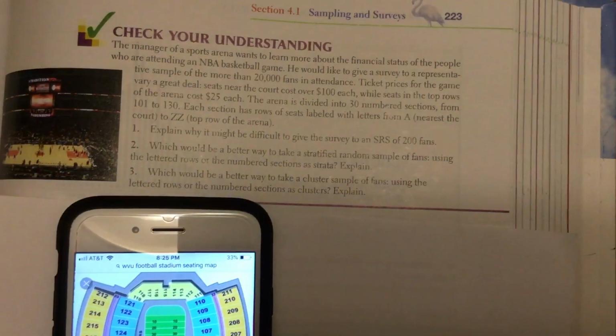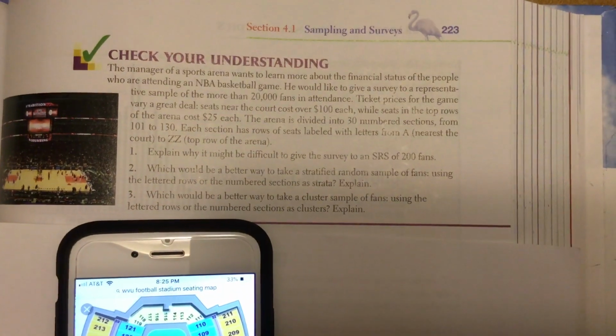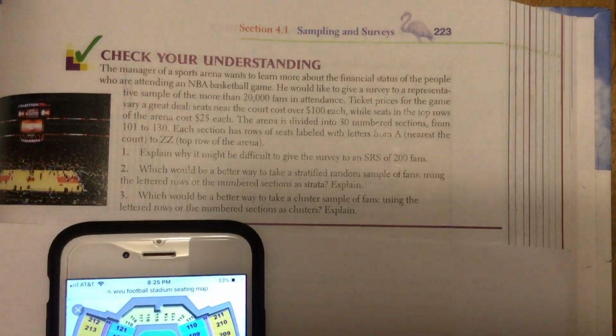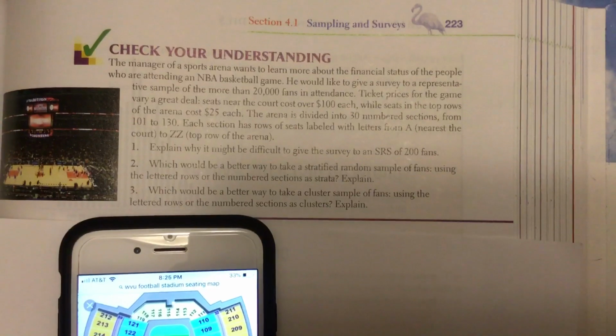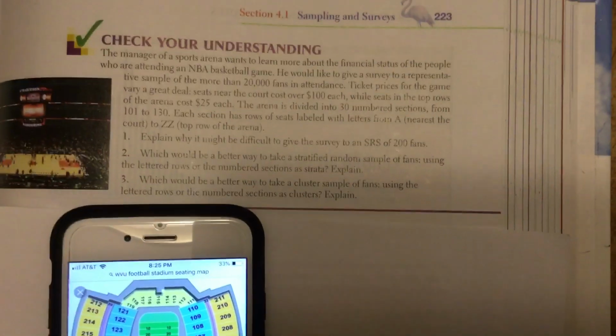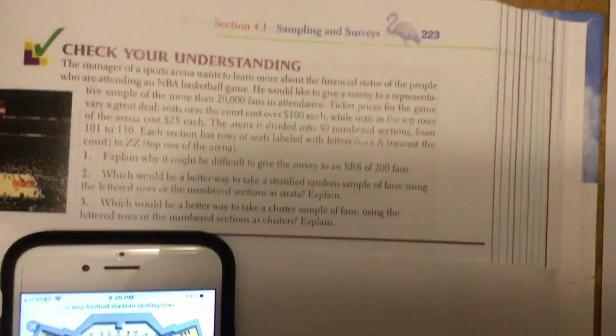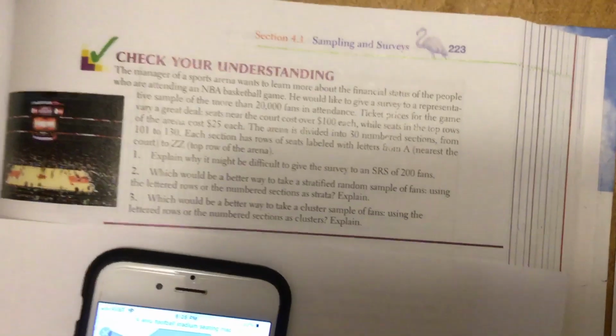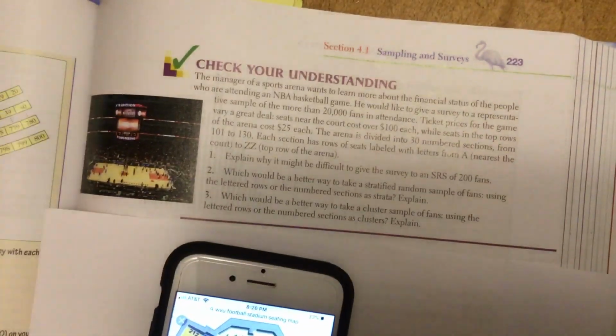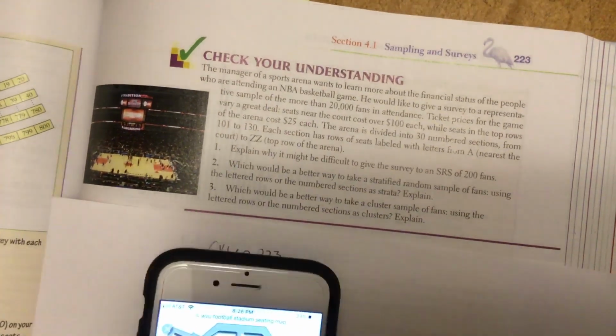How I would go about that is I would have to organize everybody's seats by their lettered rows, like all the A's, and then take an SRS of a few A's, an SRS of a few people in the B row, an SRS of a few people in the C row, okay? So again, it's a good strata because I'm guaranteed to have a few people in every single level of row away from the court, but it would probably take a while, okay?